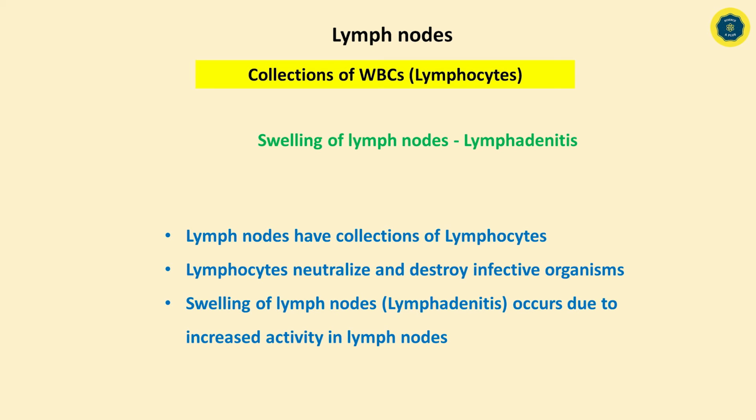The swelling of lymph nodes, which we call lymphadenitis, occurs due to increased activity in the lymph node. This activity is increased by the entering of infective organisms into the body. These are the special points about lymph nodes.